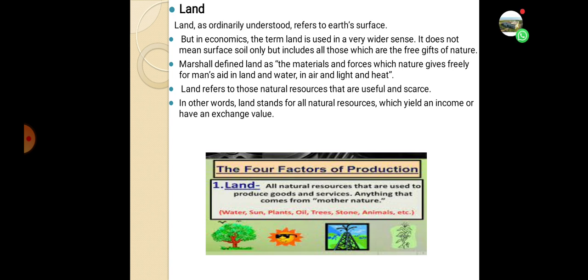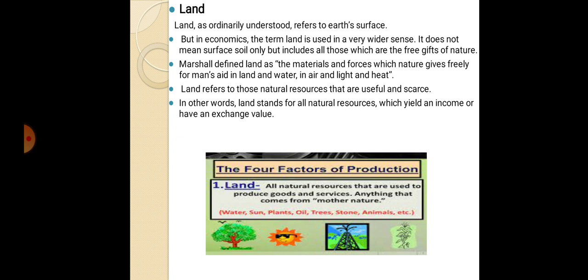Marshall defined land as the materials and forces which nature gives freely for man's aid in land and water, in air and light and heat. Land refers to those natural resources that are useful and scarce. In other words, land stands for all natural resources which yield an income or have an exchange value.